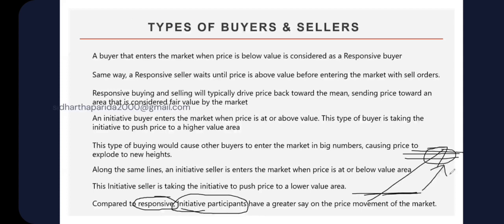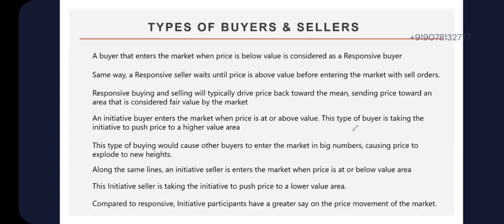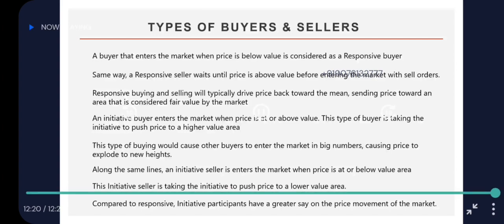Now, who are the initiative participants? Initiative participants are most of the time the people with big pockets. Big pockets means people who have big money. It can be FIIs, it can be DIIs, foreign institutional investors, domestic institutional investors, players with big money, right? They are the initiative participants. And we retail traders are responsive participants. I hope now you understood the basic types of buyers and sellers in the market. We are going to discuss this in more detail when we go to the strategy so that you will understand the proper concept of buyers and sellers in the market.